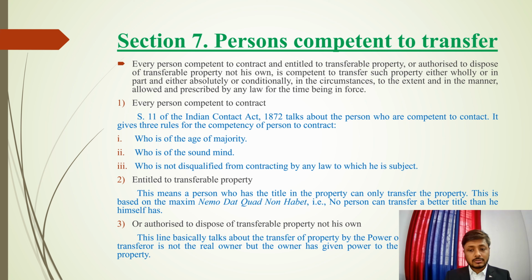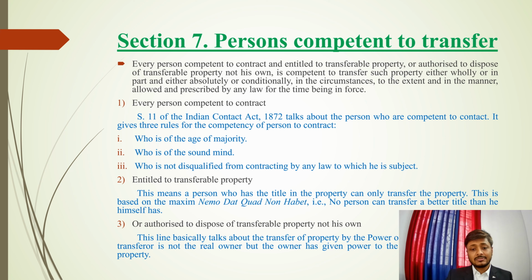There's also a maxim known as nemo dat quod non habet, which means no person can transfer a better title than he himself has. If a person does not have the title, he cannot transfer the property in any case.